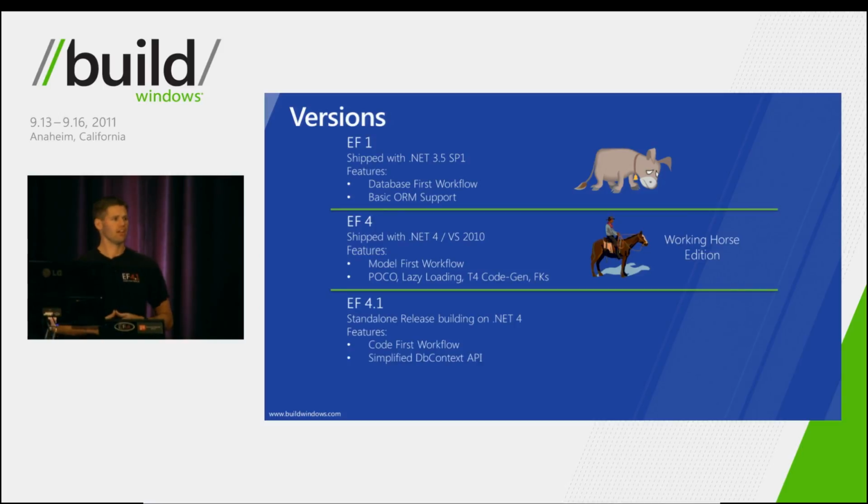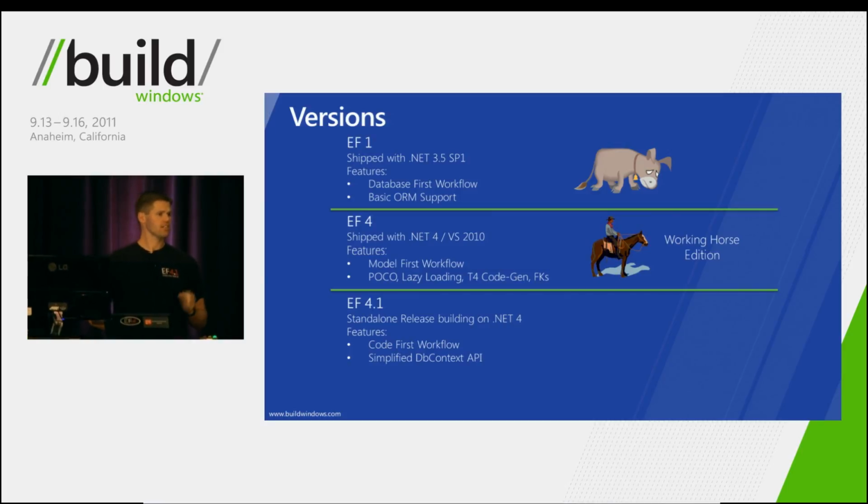Now, earlier this year, we released Entity Framework 4.1. And this was a standalone release on top of .NET 4. And it introduced two key new features. The first was a code-centric style of doing your data modeling called Code First. And the second was a simplified API we call the DB Context API.